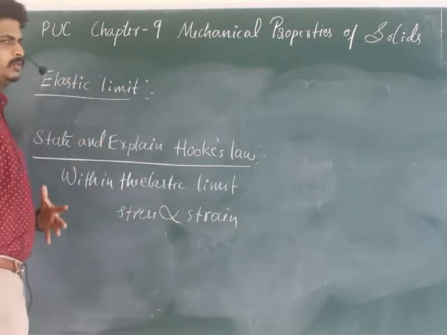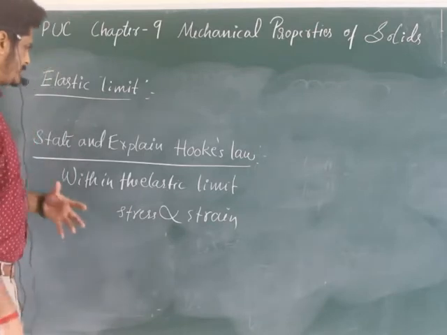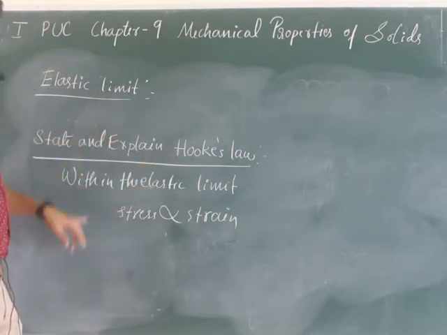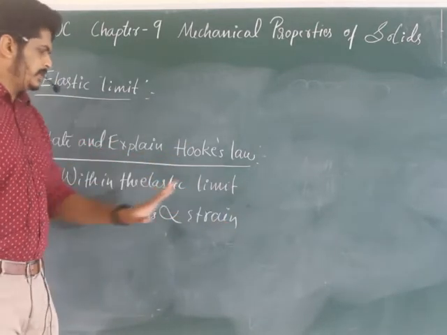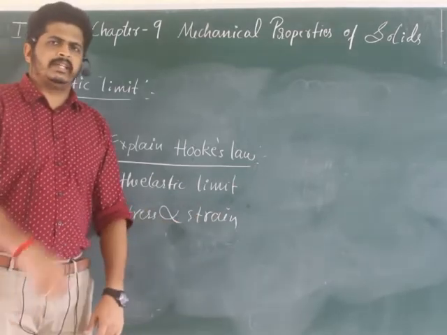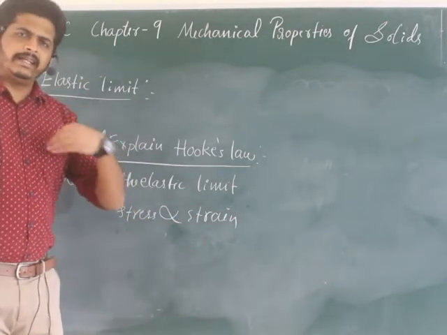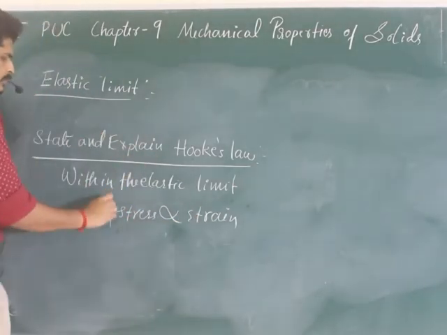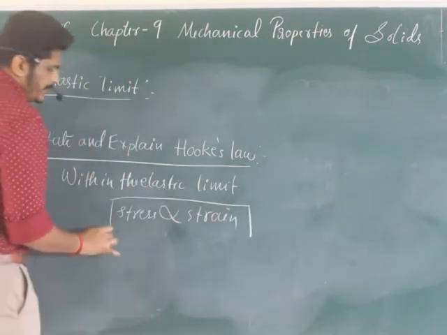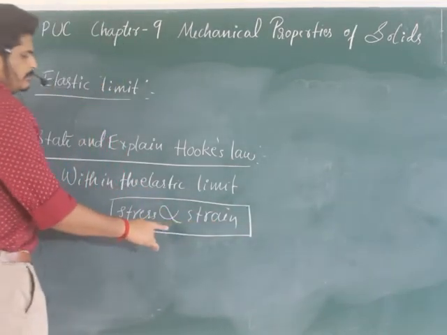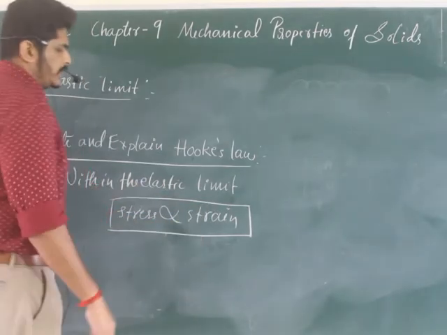In words you have to write the definition. What is that? State and explain Hooke's law: within the elastic limit, stress is directly proportional to strain. In words you have to write. After writing that, you write the formula: stress is proportional to strain, with the proportionality symbol.